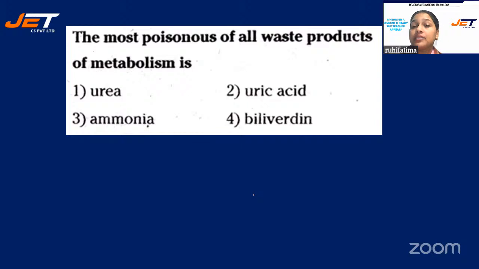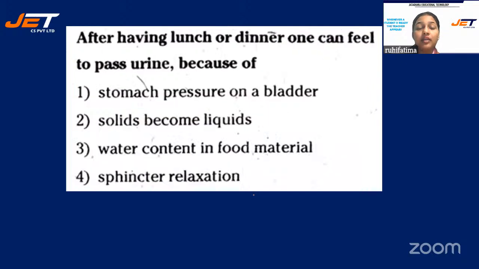The most poisonous waste of all the products of metabolism is urea, uric acid, ammonia, or biliverdin. The correct answer for this question is option 3, ammonia. Those who have selected option 3, they're right. Next question.